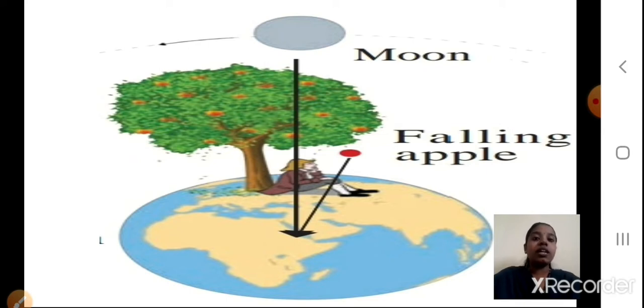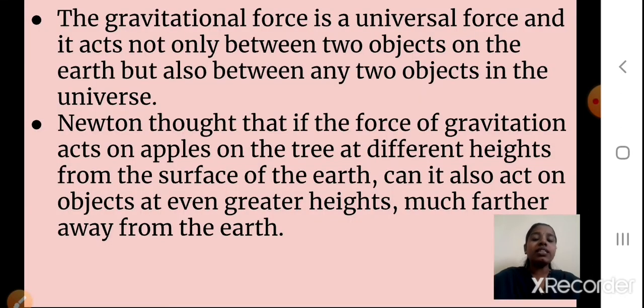Okay, students, now we will see what that gravitational force is. The gravitational force is a universal force. What will we call it? It is a universal force, and it acts not only between two objects on the earth, but also between any two objects in the universe.